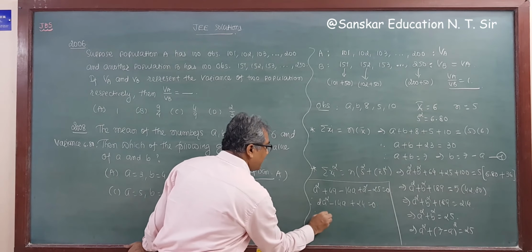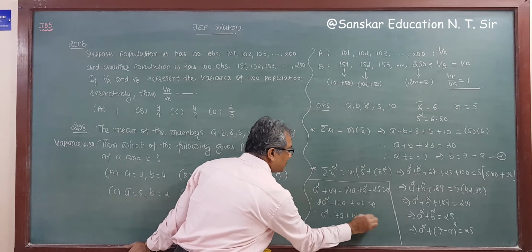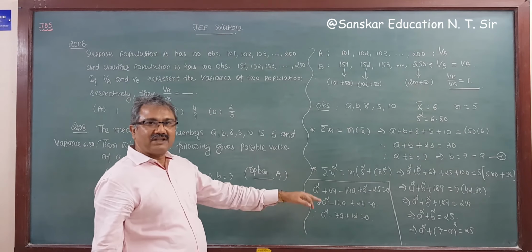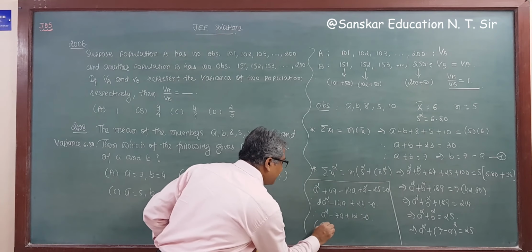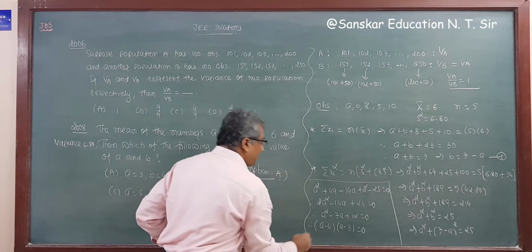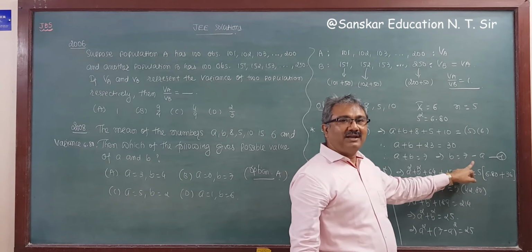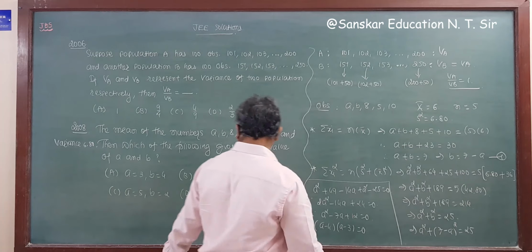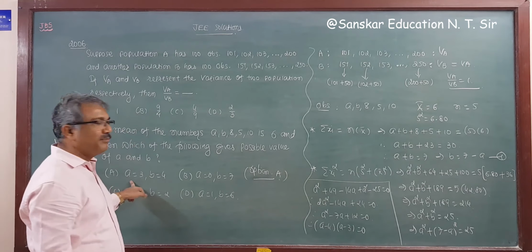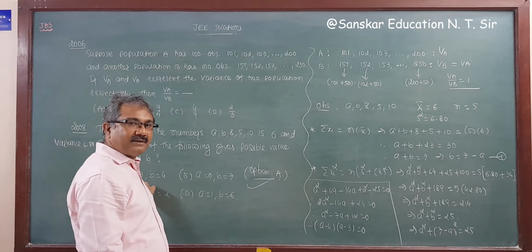So 2 common. So a square minus 7a plus 12 is equal to 0. So 4 3s are 12, so a equal to 4 and 3. So a minus 4, a minus 3 is equal to 0, so a equal to 4. If we take a equal to 4, then b equal to 3, and if 3 then 4. So the possible values are a equal to 3 and b equal to 4. That is our option A. We got that already. Okay.